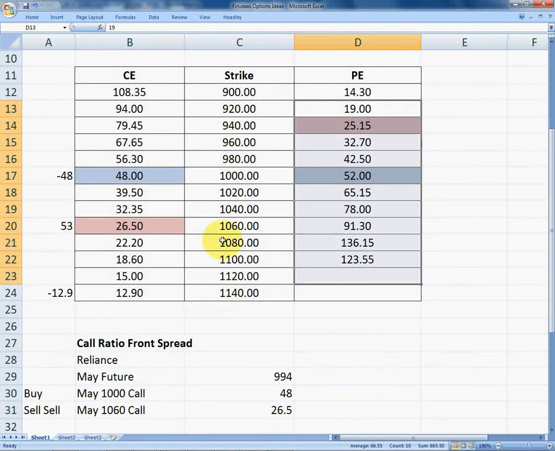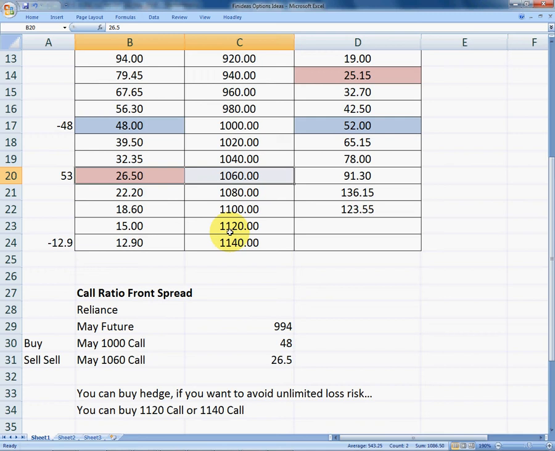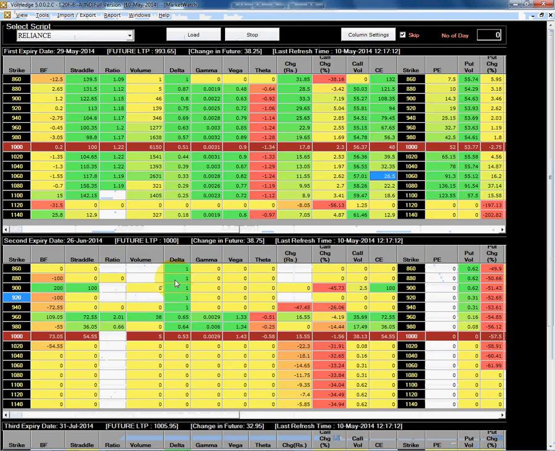These are the strike, call premium and put premium. We are going to buy one call option of 1000 strike and we will sell two call options, double call options, of 1060 strike. So this will become a call ratio front spread. As we have bought one call option of 1000 strike, we are going to pay 48 rupees premium, and as we have sold 1060 strike double calls, we are going to receive 26.50 multiplied by 2, that is 53 rupees.